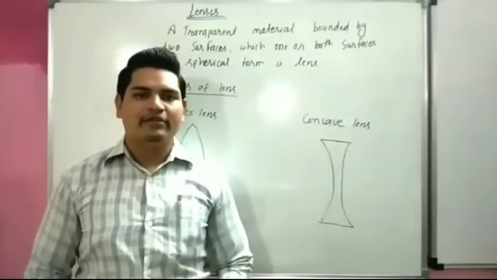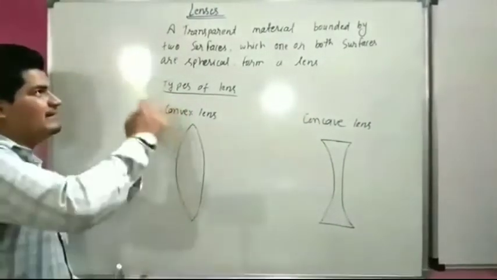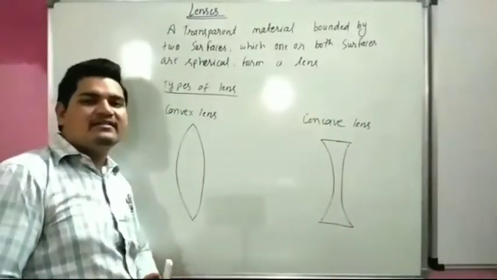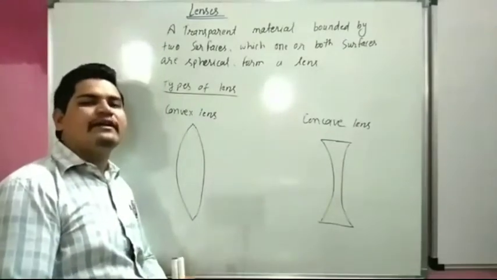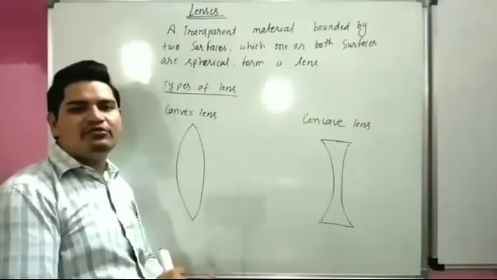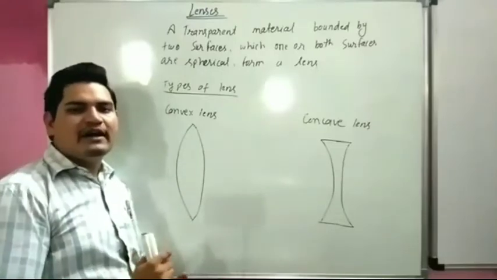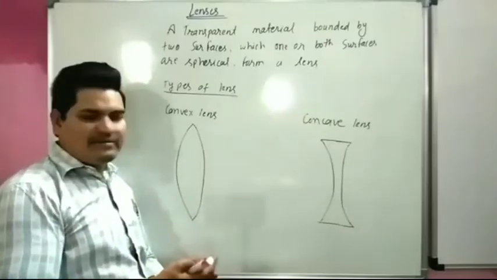Now our next topic is lenses. A lens is a transparent material of which at least one side should be curved, or maybe both sides.